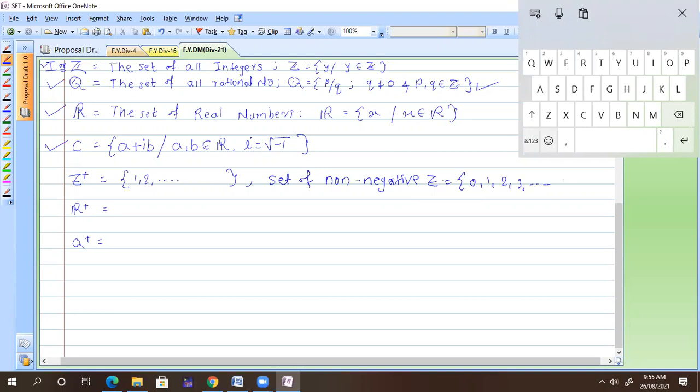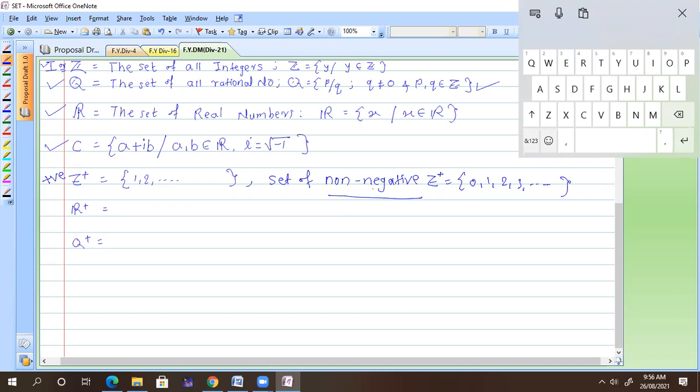Because the meaning of non-negative is that 0 is included. So sometimes they talk about the set of non-negative integers, then 0 is included, and when they have only Z plus, it is 1, 2, 3 and so on, called positive. So the set of positive integers starts from 1, 2, 3, 4, and the set of non-negative integers is nothing but 0, 1, 2, 3.